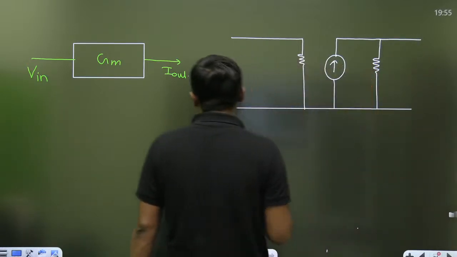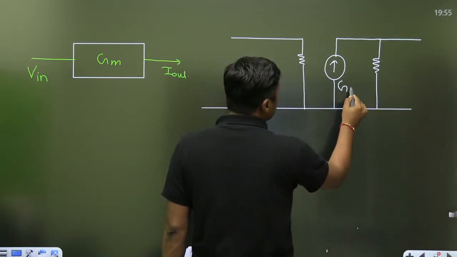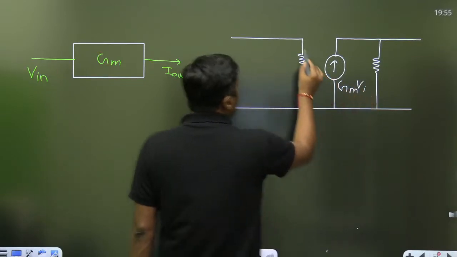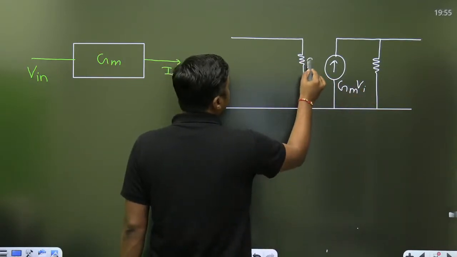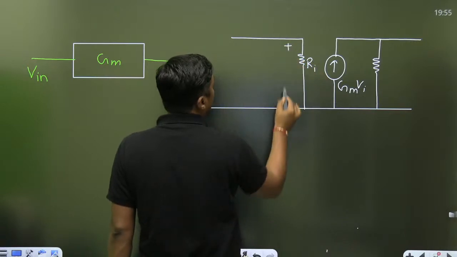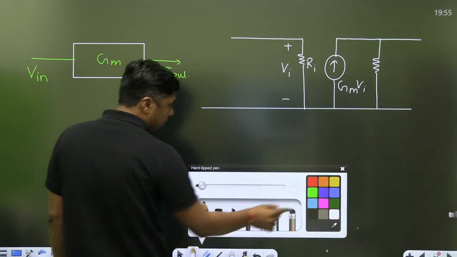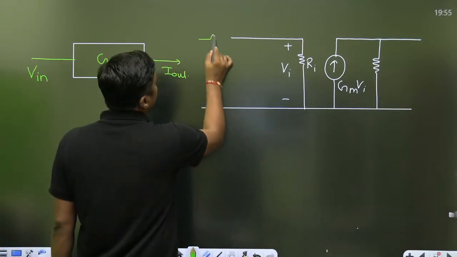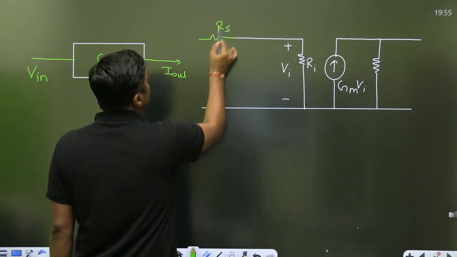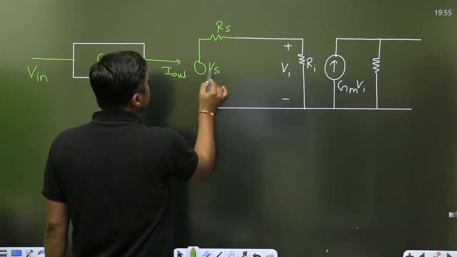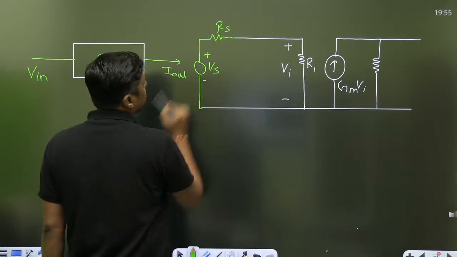This is a dependent source. The value of this is given by GM into VI. VI is nothing but voltage across this RI. This is called input resistance of the amplifier. This is the VI. Now here we are connecting what? A voltage source. Everyone try to understand. This is the voltage source, and the RS is its internal resistance.